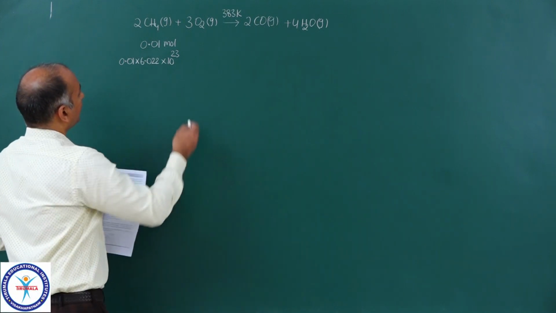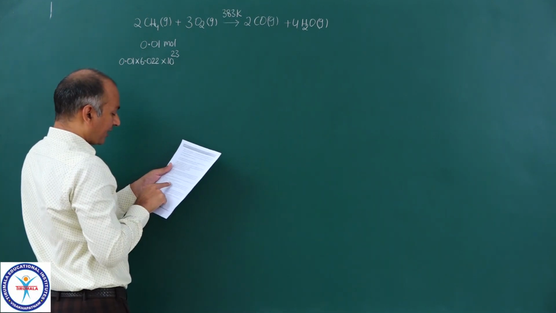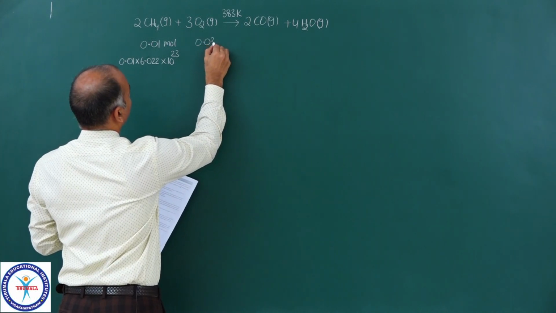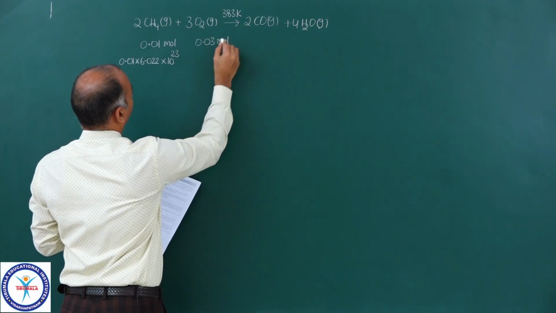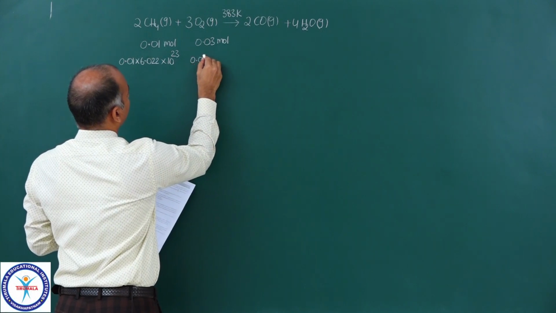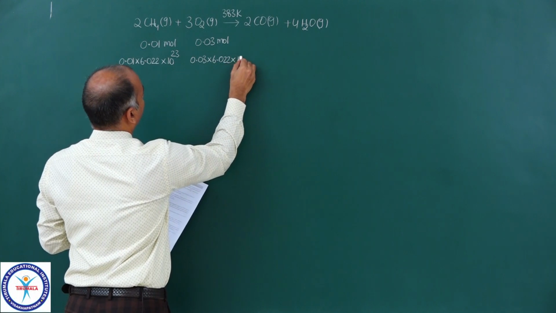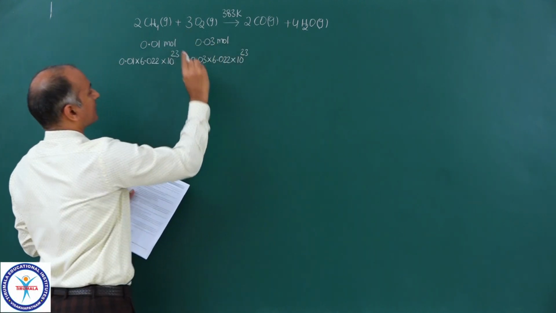Okay. Now here oxygen you have taken 0.03 moles. That means it is 0.03 into 6.022 into 10 power 23 molecules of oxygen.